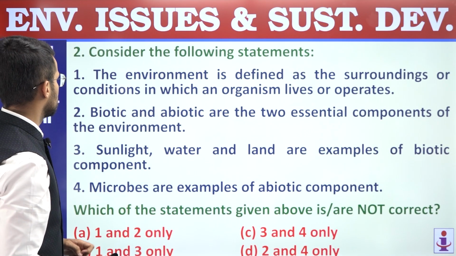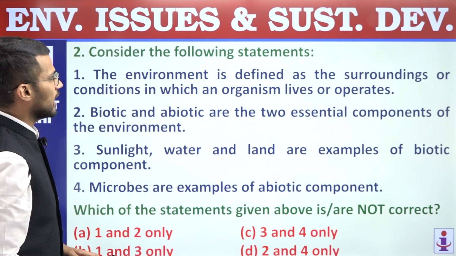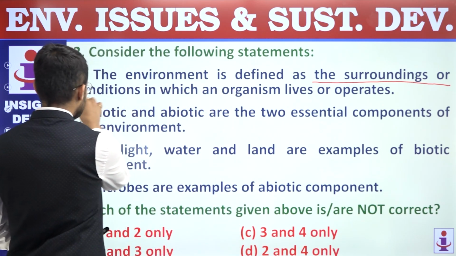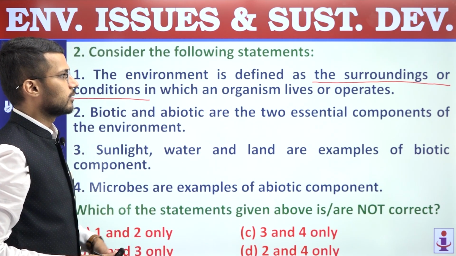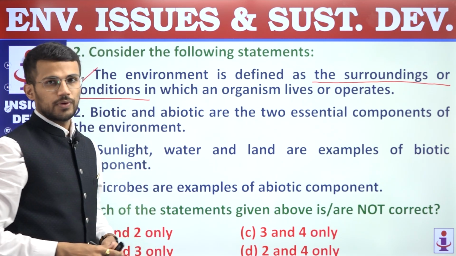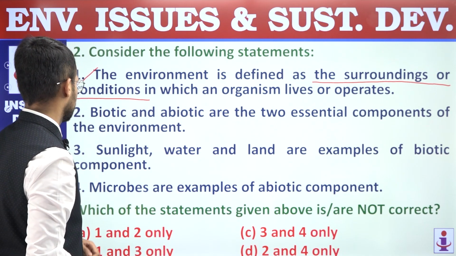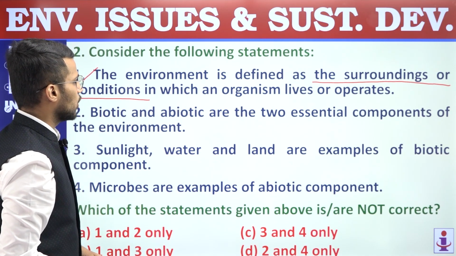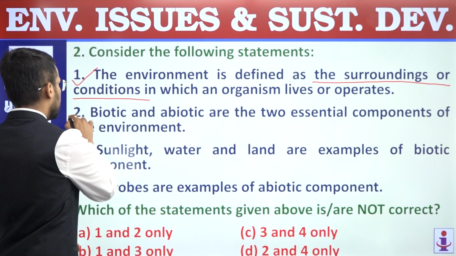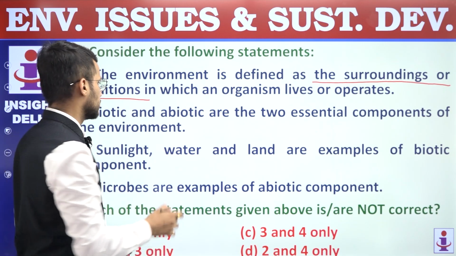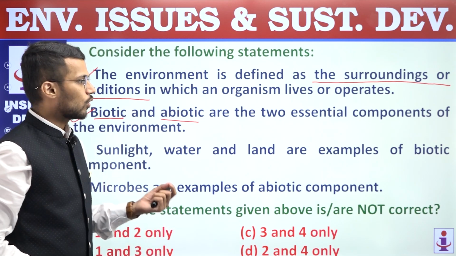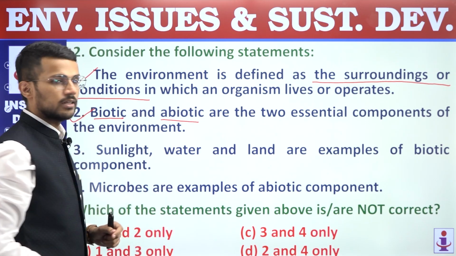Consider the following statements. First, the environment is defined as the surroundings or conditions in which an organism lives or operates. So this statement is the definition of environment, and it is a correct definition. Second, biotic and abiotic are the two essential components of the environment. So we all know biotic components and abiotic components. That means living and non-living components are the important components of the environment, and that's why the second statement is correct.